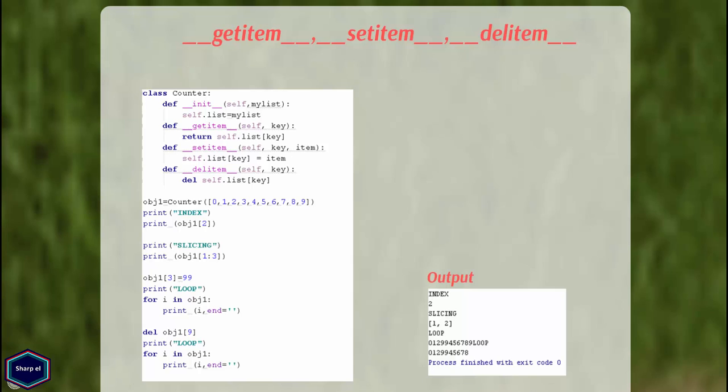My class Counter contains an initializer method, which takes self and list as arguments. The __getitem__ method returns the single item of the list by index. In main I have created an object 1 and in the second line I am printing the list attribute by index. In addition to indexing, I can also use my custom object in a for loop, or I can use the slice expression. The next 2 methods, __setitem__ and __delitem__, are called when you assign a value to an element, or when you call the del method as shown below.